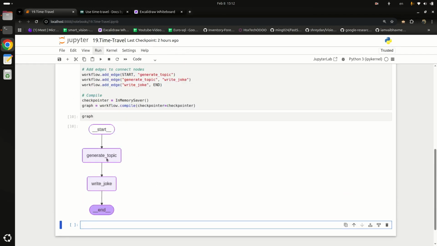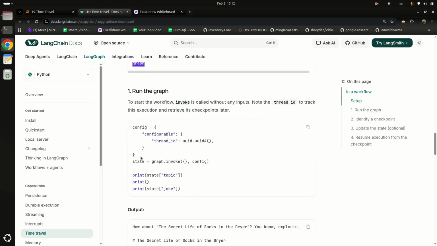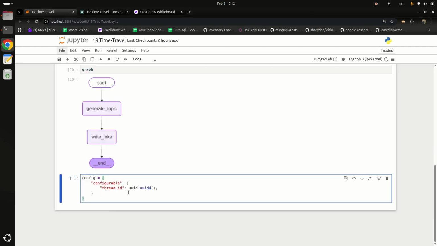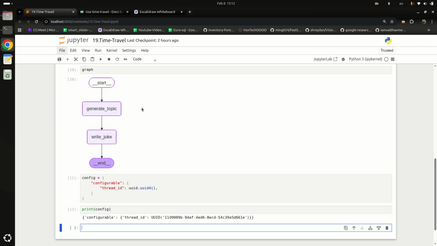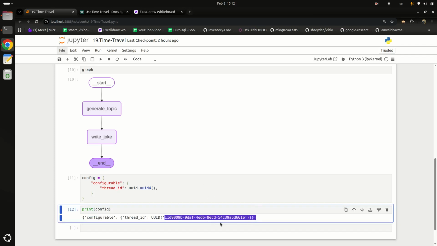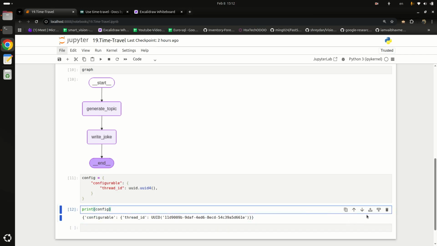We have two nodes, generate topic and write joke. Now let's invoke the graph. But before invoking, let's create our configuration. Here in this code, I am using a universally unique ID to give a unique ID to our thread ID. Let's run it, and if I print the config and run it, it is printing this unique ID. So instead of hard coding the thread ID, we will simply use a universally unique ID.